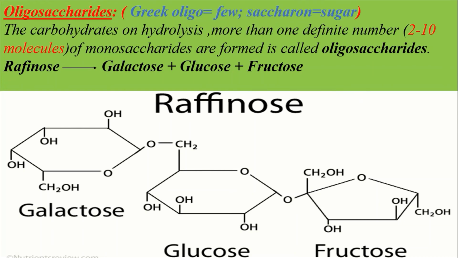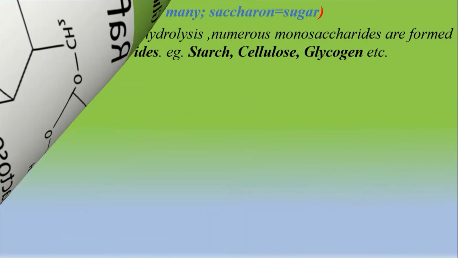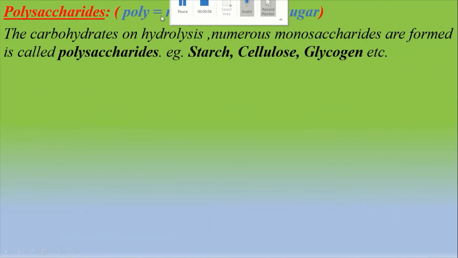Now let us talk about polysaccharides. Here polysaccharide is the combination of two words, poly means many and saccharon means sugar. Carbohydrates that on hydrolysis form numerous monosaccharides are called polysaccharides. It has a high molecular weight and is formed by the union of many monosaccharides. Starch, cellulose and glycogen are examples of polysaccharides. Now let's see one example of a polysaccharide, that is starch.